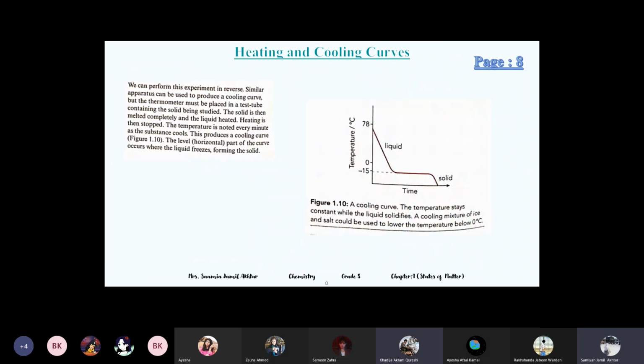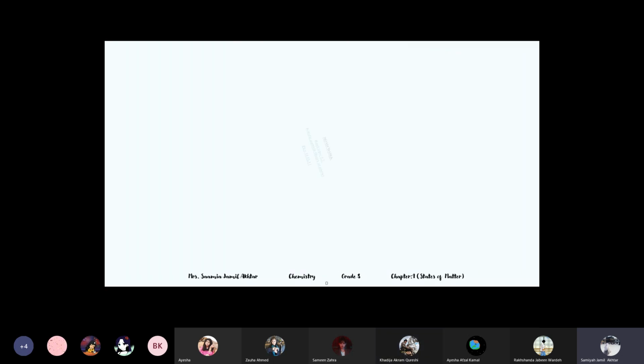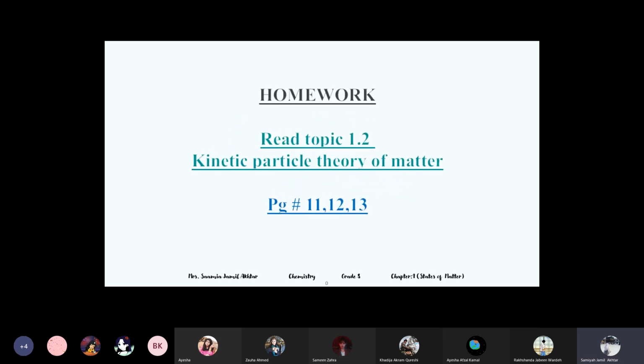Okay, I have a little homework for you, just note it down. Read topic 1.2, page number 11, 12, 13. Just give it a reading because you're already familiar with this kinetic particle theory. So go through these 3 pages, so that I'll cover it very quickly inshallah next week. We will not waste time on this.